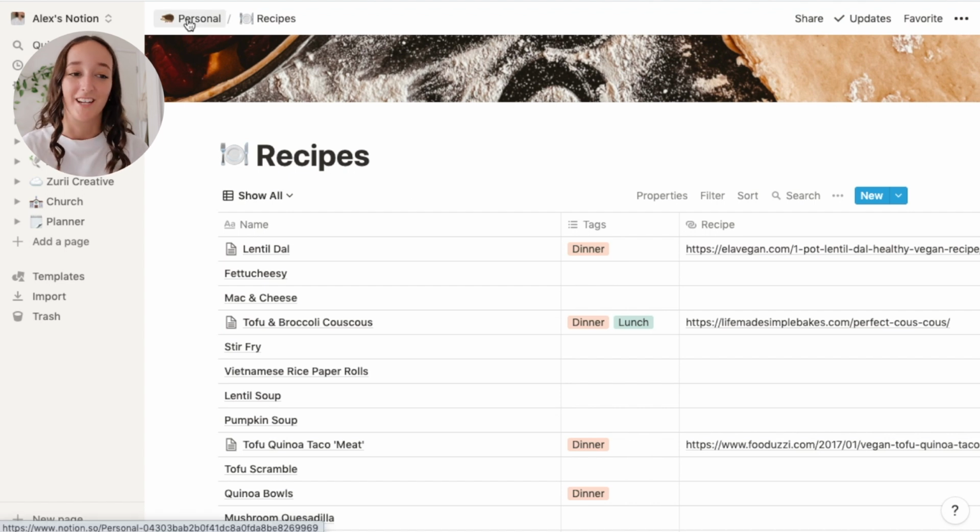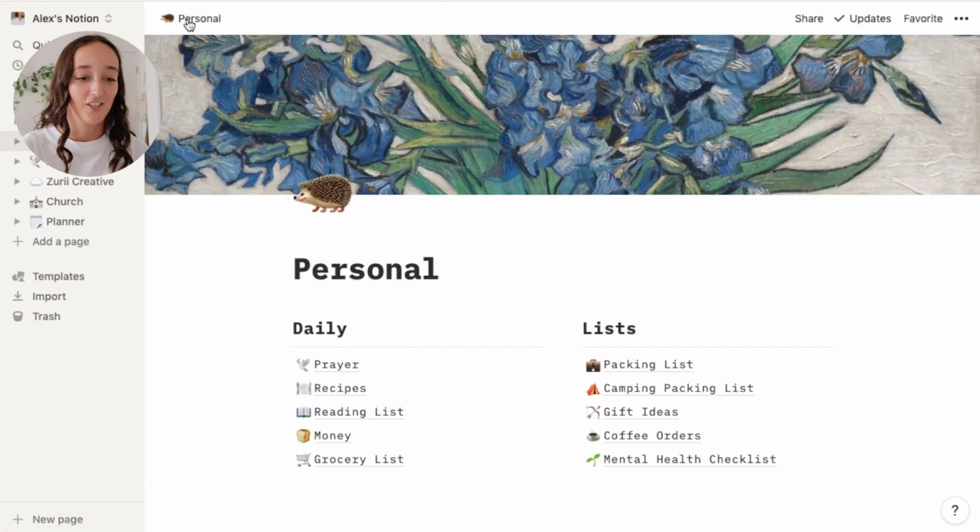My Notion is very much a work in progress, guys. I'm constantly adding and changing things to it. This is not by any means a fully completed Notion.